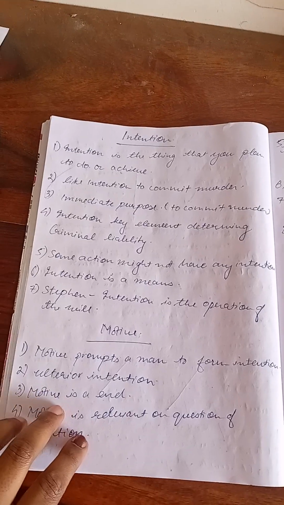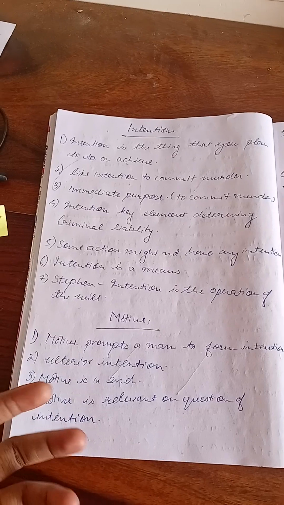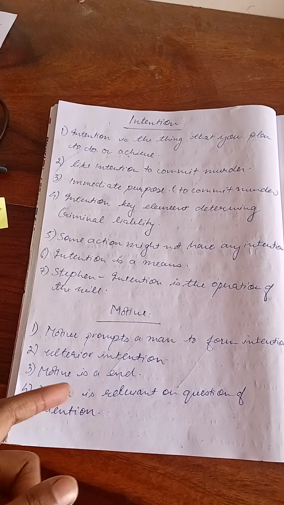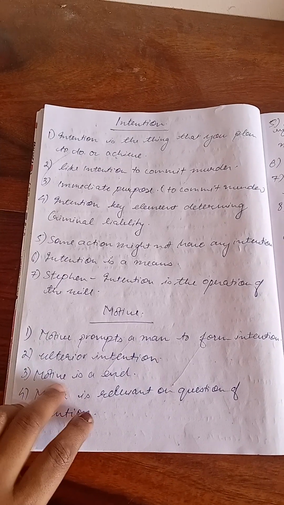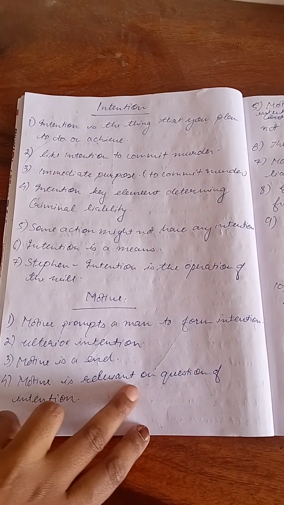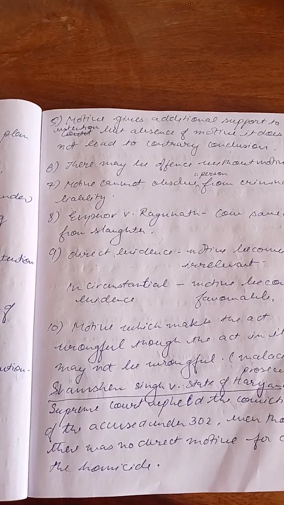For example, if a person is committing theft, what motive does he have for committing that theft? He wants to make money out of it. So that is the motive. Motive is relevant on the question of intention. So motive comes into play only when the court is